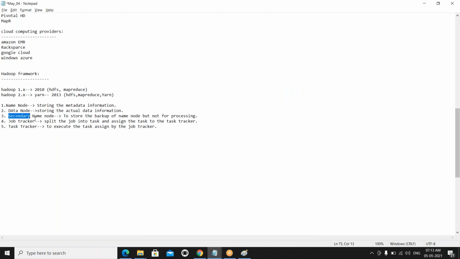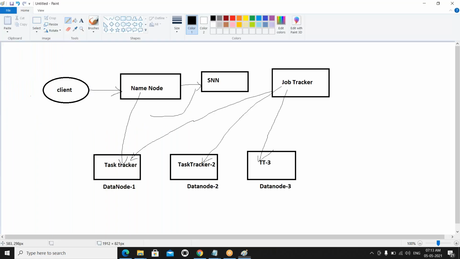What is the secondary name node? Its responsibility is to store the backup of the name node. What will happen in storing? What is the metadata? What are we going to store in the name node? Metadata we are storing, right? Automatically we are storing the same backup image in the secondary name node.